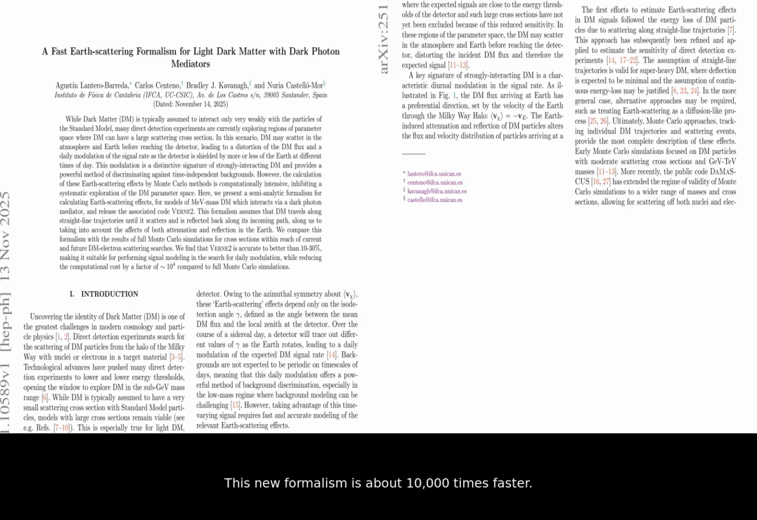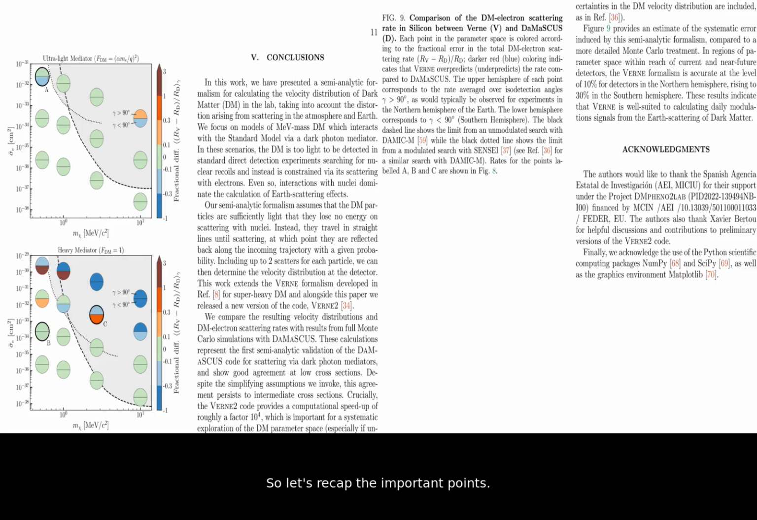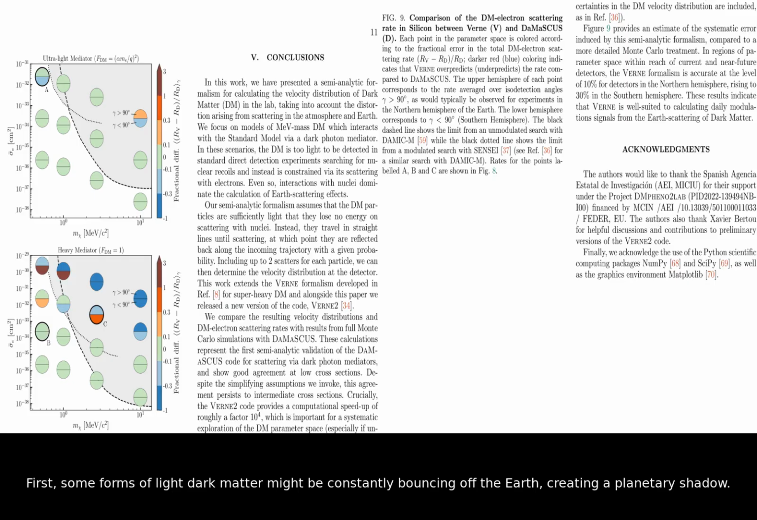This new formalism is about 10,000 times faster. What used to take hundreds or thousands of hours of computer time can now be done in just a few minutes. So let's recap the important points. First, some forms of light dark matter might be constantly bouncing off the Earth, creating a planetary shadow. Second, this creates a unique daily modulation signal that experiments can hunt for. And third, this paper provides a new tool that makes the calculations for that hunt thousands of times faster.